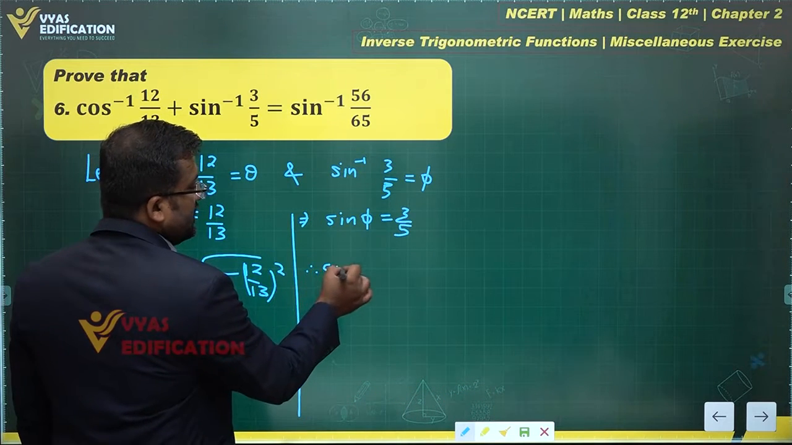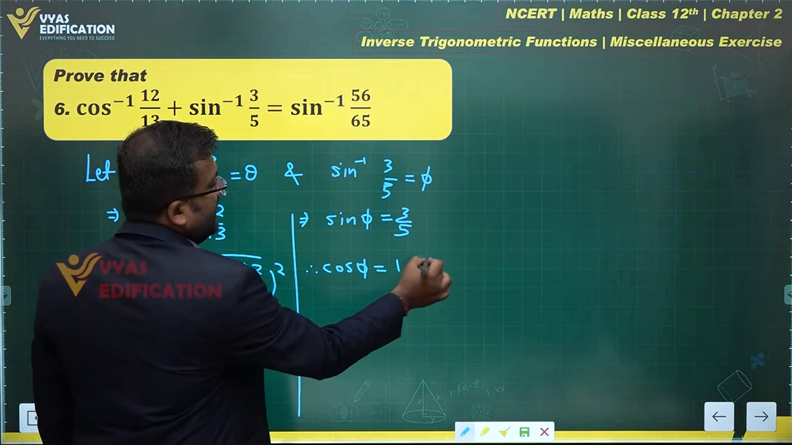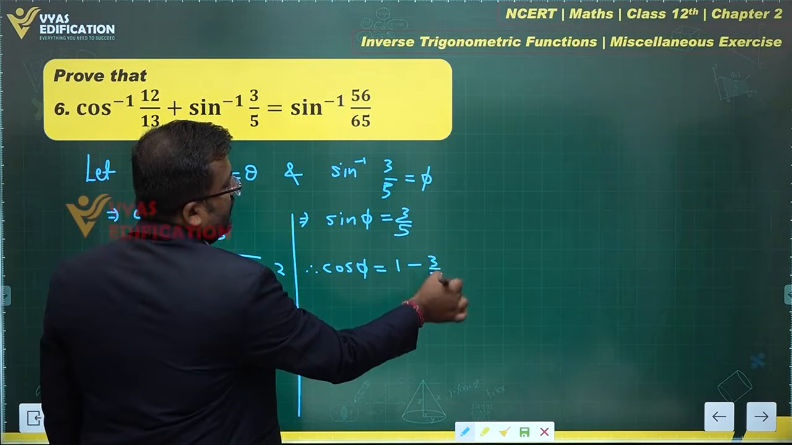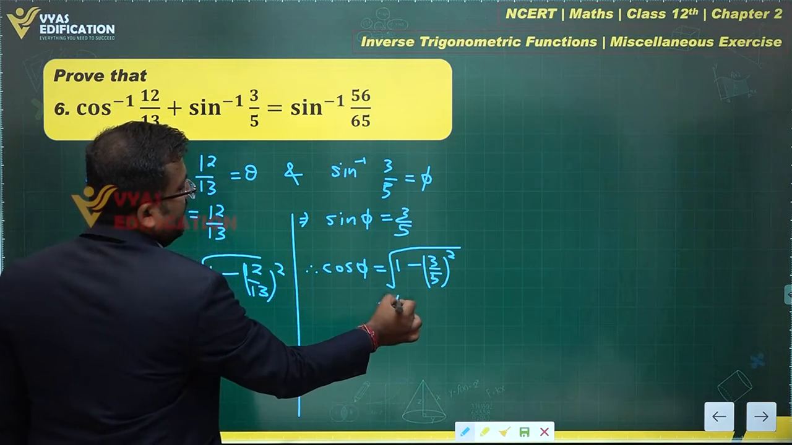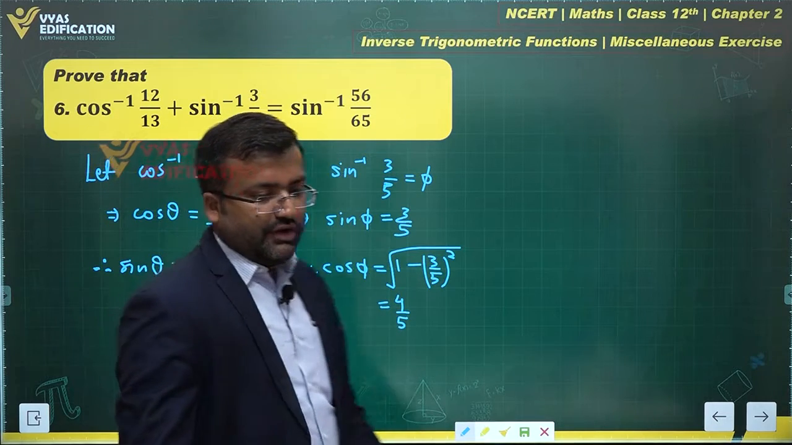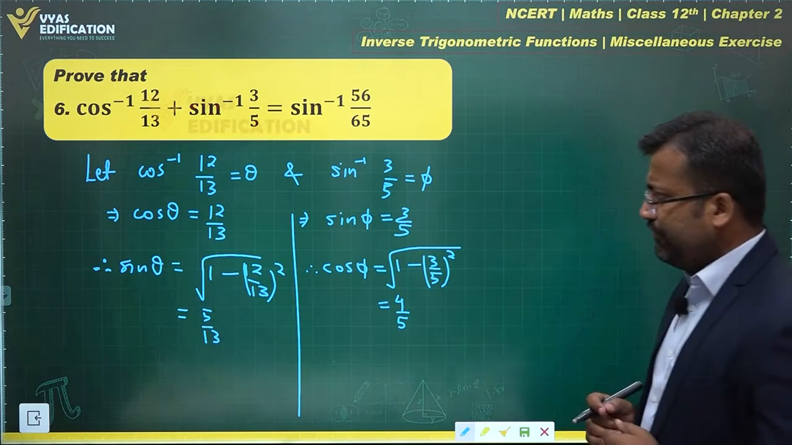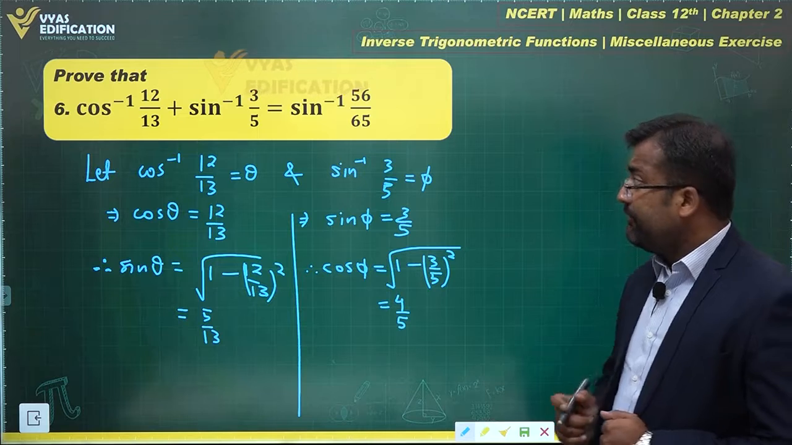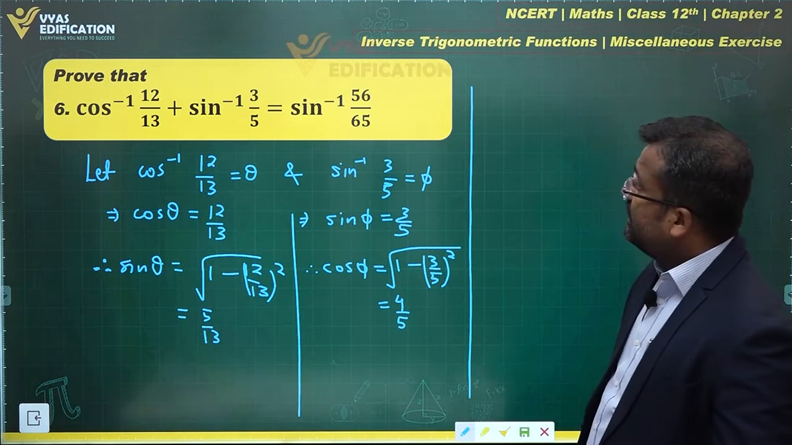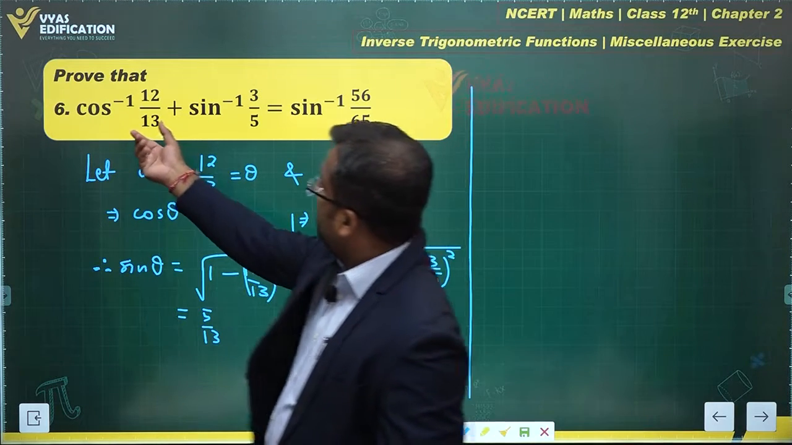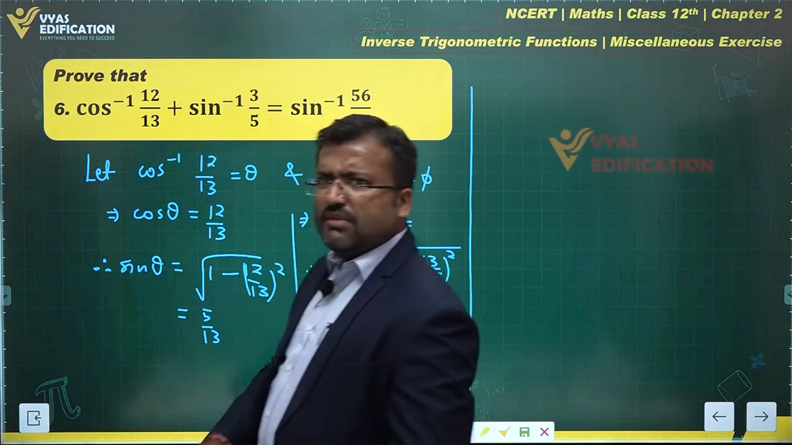And therefore cos phi will be equal to the square root of 1 minus (3 by 5) whole square, which is equal to 4 by 5 over here. That's what you can note clearly. Please note these two things too. Yes. Once we have done that, what are we looking at? This is theta, this is phi. We are looking at sine of theta plus phi.